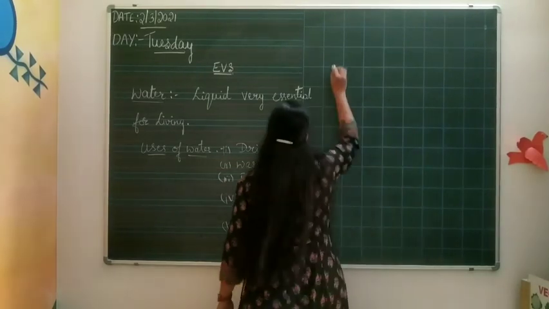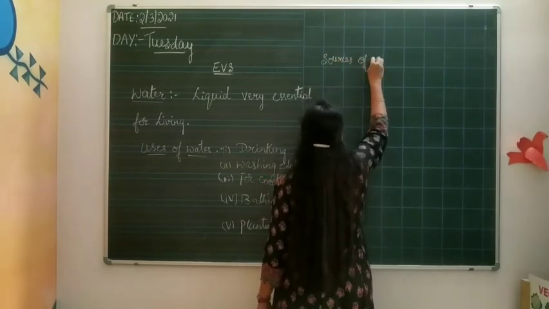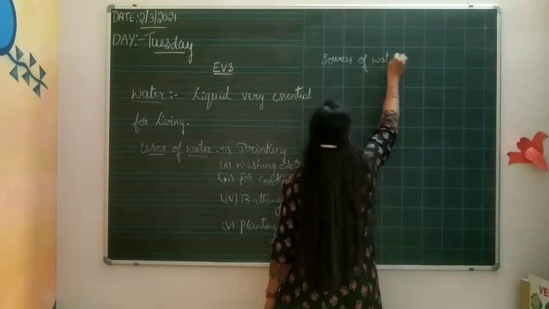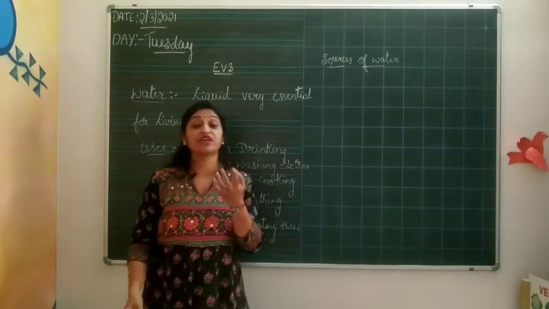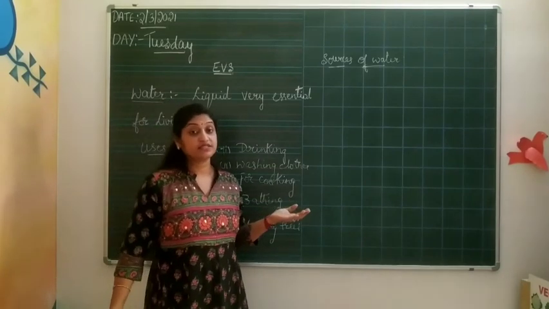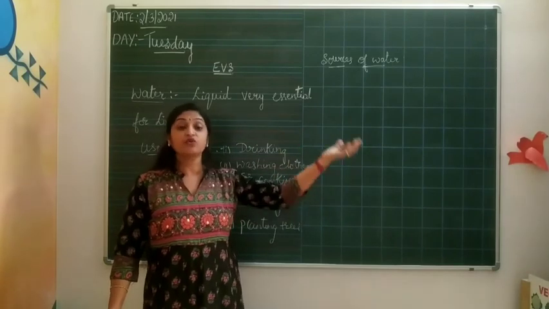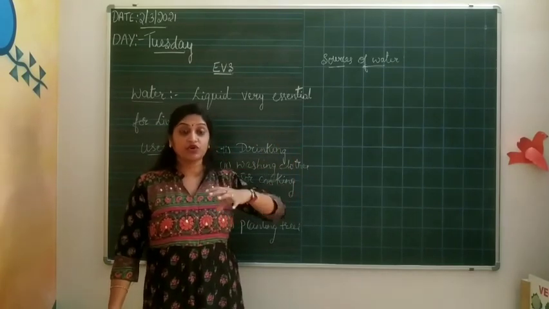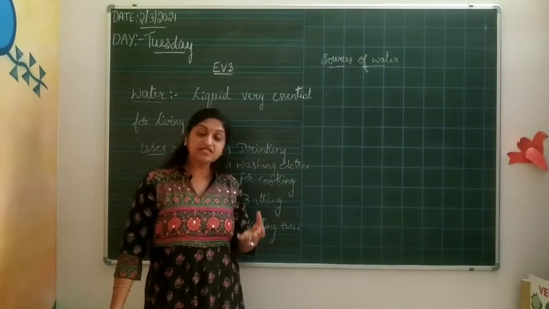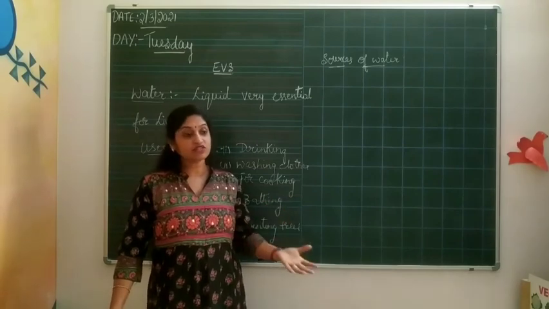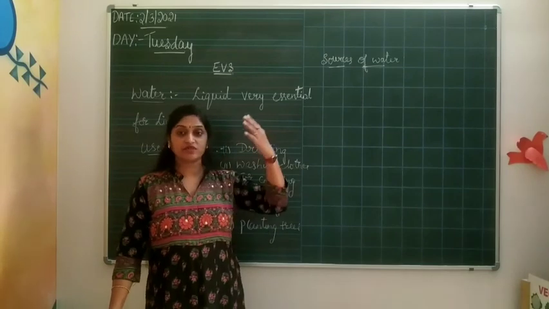Next are the sources of water. Can you tell me how you will get water? The sources of water are nothing but where you get the water from. Everyone will think that the rain comes from the cloud, accumulates on the land, and we get water from that. Yes, it's true, but not every time, because in summer the water will evaporate and go back to the cloud.